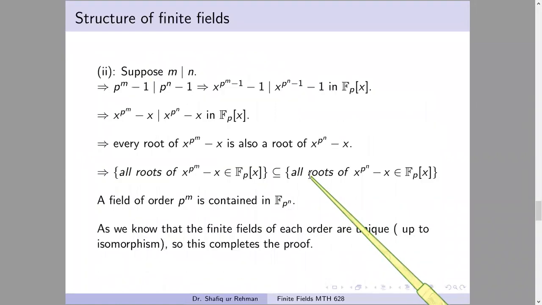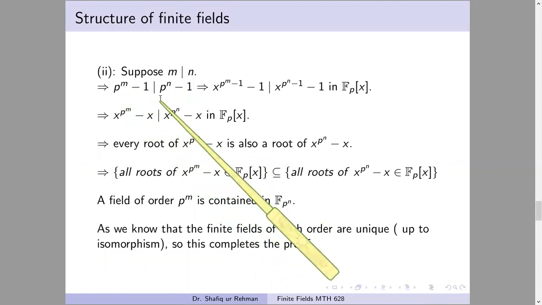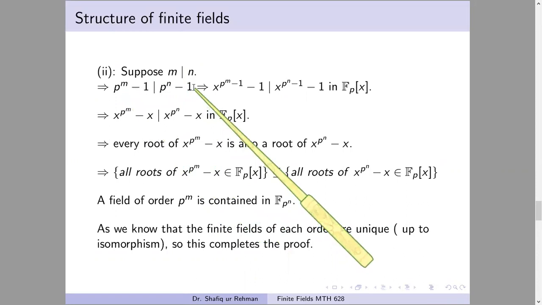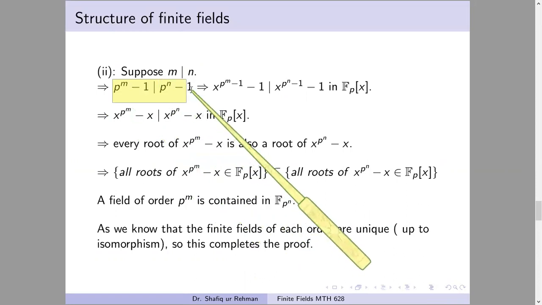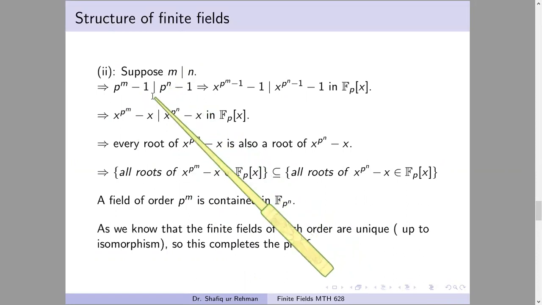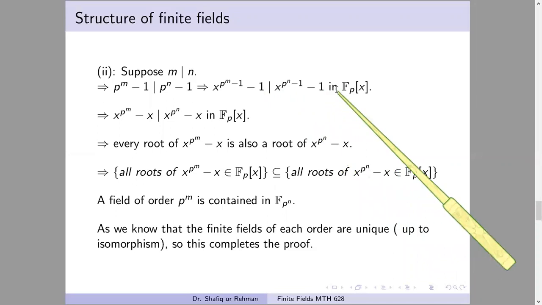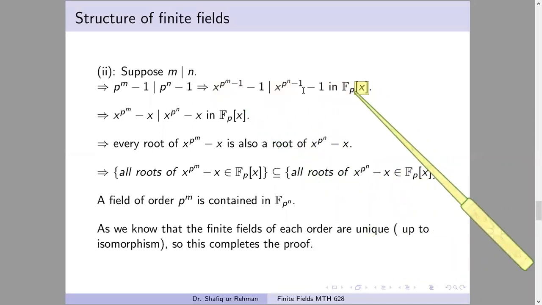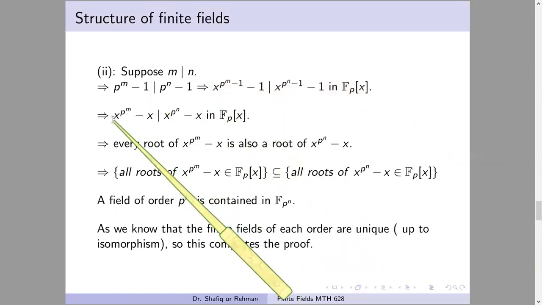We take some positive divisor. Suppose m divides n. This implies p power m minus 1 divides p power n minus 1. I think you can prove this. If not clear, I will explain it in the online session. It's a simple result from number theory. We can apply it here, and also we can prove it directly. We can factor out this element, and this implies this polynomial divides this polynomial. Try to see why this is true. Otherwise, I will explain in the online session why it is true. And by multiplying both sides by x, we get that this divides this.